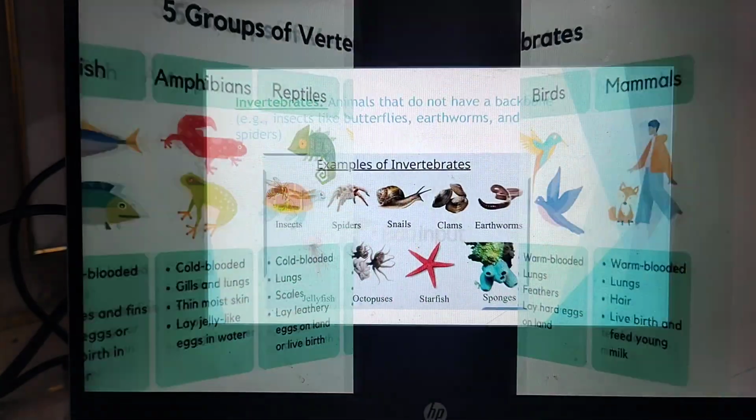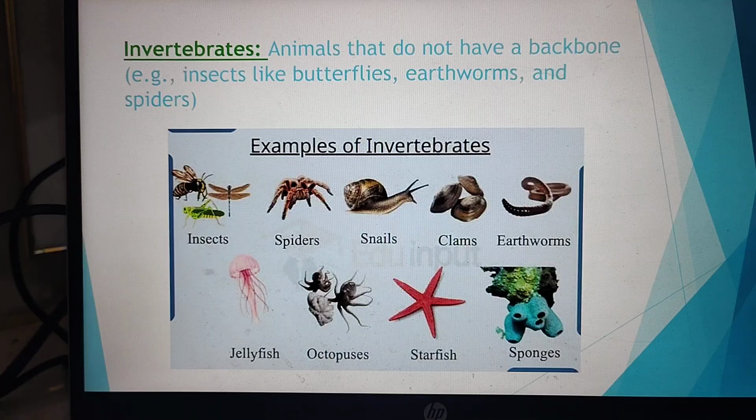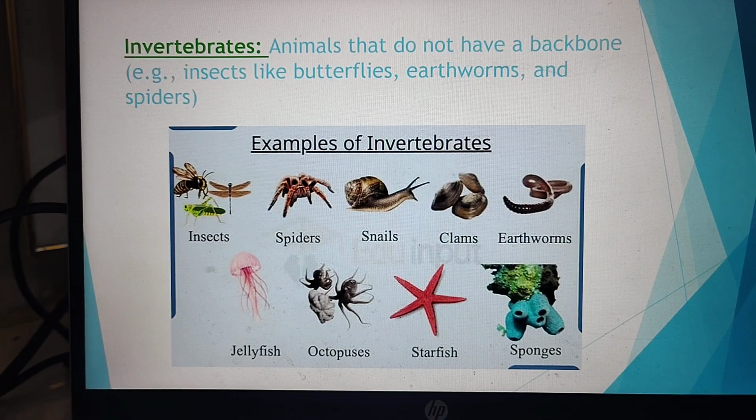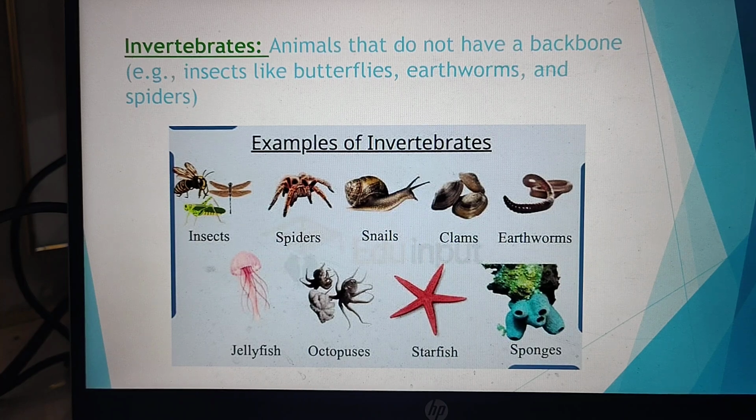On the other hand, there are invertebrates also. That means animals which do not have backbones. The examples are butterflies, earthworms and spiders. Snails, octopus, jellyfish are furthermore examples of the invertebrates.